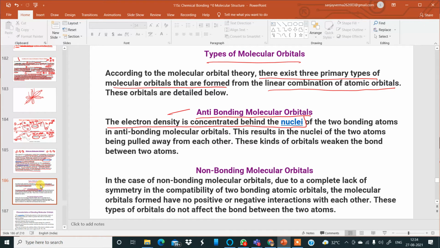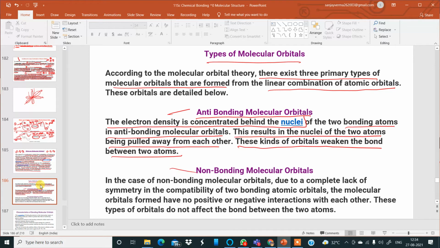So remember this: in anti-bonding molecular orbitals, it is behind the nuclei of the two bonding atoms. This results in the nuclei of the two atoms being pulled away, repelling each other. This kind of orbital weakens the bond between the two atoms.